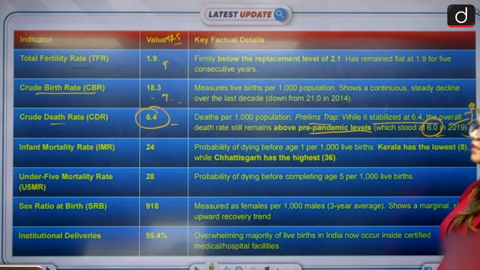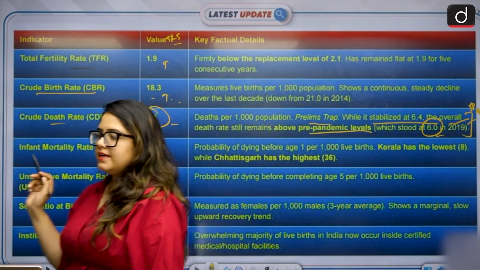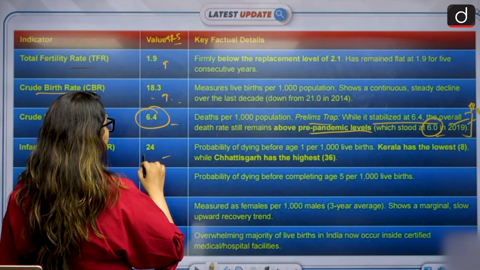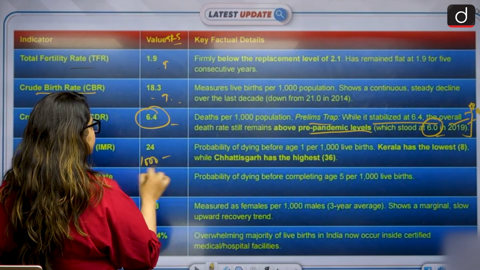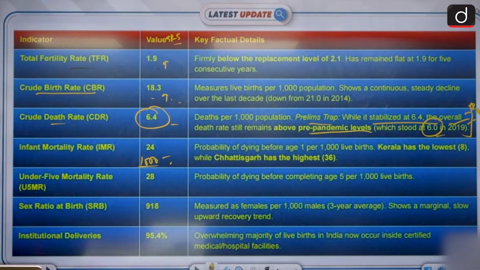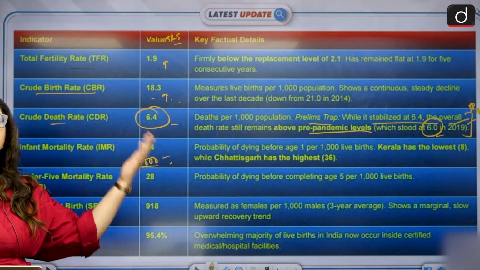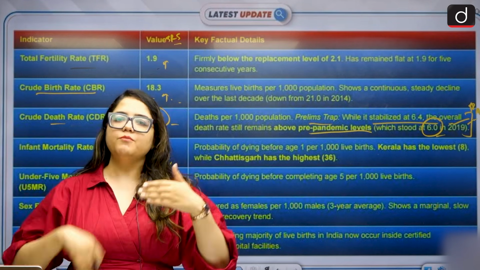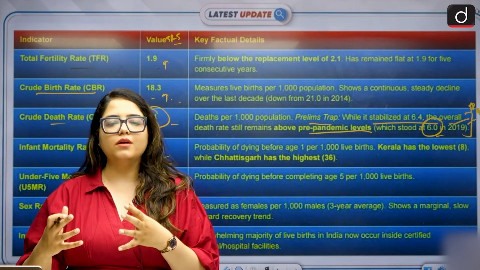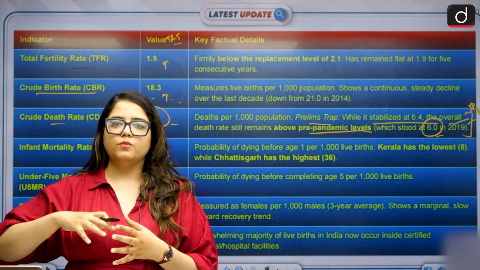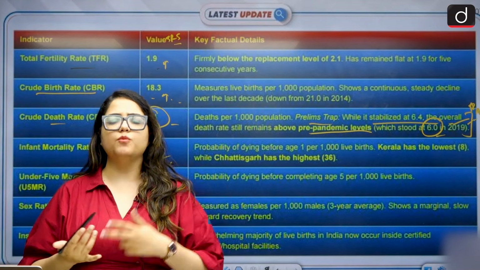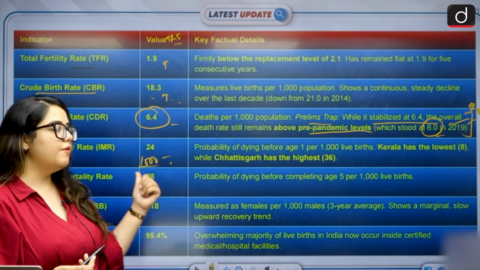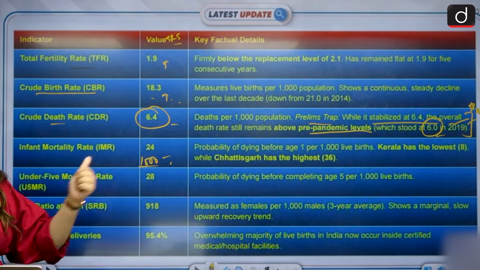Okay. Then we have IMR, infant mortality rate, that is 24. Probability of dying before 1 per 1,000 live births. Per 1,000 live births, how many of them will die after having a live birth? First we had how many would be born dead. Now they are born alive, but after being born alive, they die. Right? Because of nutrition, disease, pneumonia, etc. Many things happen, and because of that, they die. So how many of them are actually dying after having a live birth?